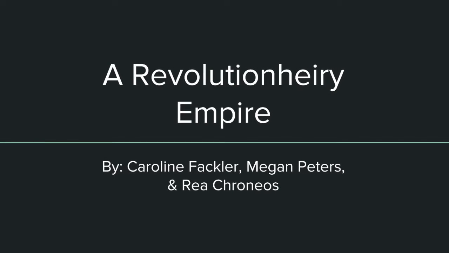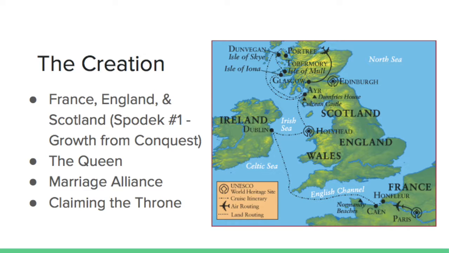A revolutionary empire. Our empire originates in England, the country's location right between Scotland and France, which provided it with easy access to conquer the French and Scottish. Originally, Scotland had an alliance with England.